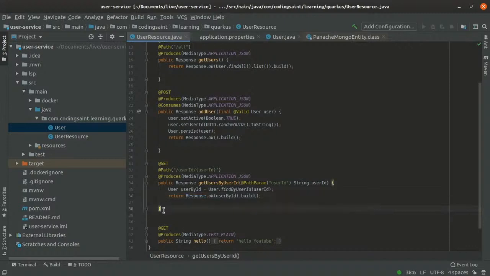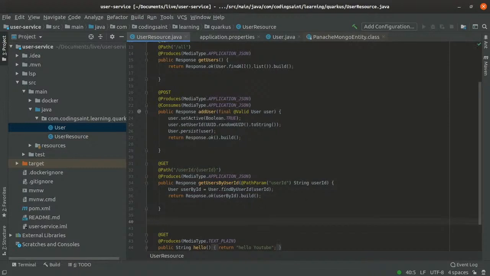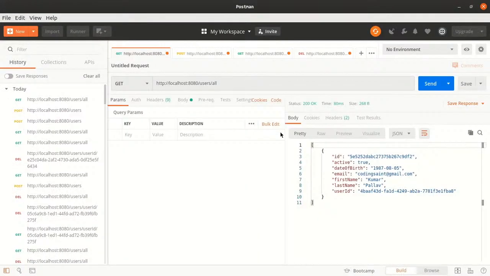Once we have already written this, if I want to delete it, I'll just take this particular method and do delete by user ID, or I can write a delete. There are so many things that you can do, but for now it is fine. We'll just see if this endpoint is working. So this is the user which got created. We'll see whether we can retrieve by this particular ID which it is creating with. This is the custom thing which we have created, and this is the Mongo one.